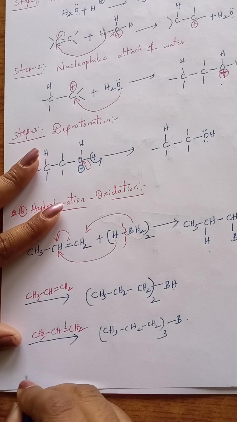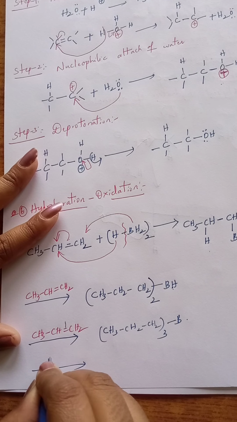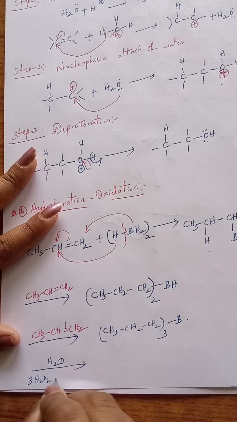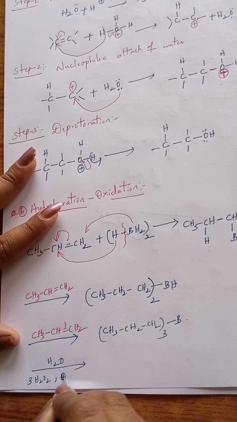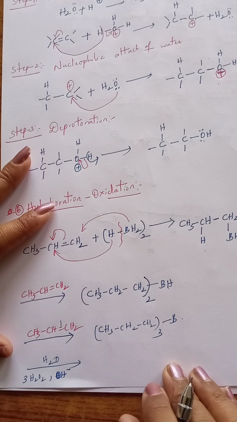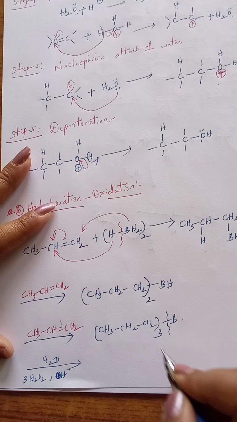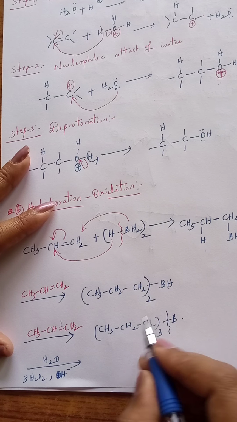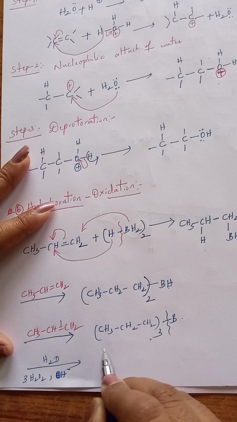Now this trialkyl borane participates in hydrolysis, in presence of hydrogen peroxide and OH minus, alkaline medium. Whenever it participates in hydrolysis, exactly here the bond involves in breakage, and the boron atom is replaced by hydroxy group. Three alkyl groups are located.